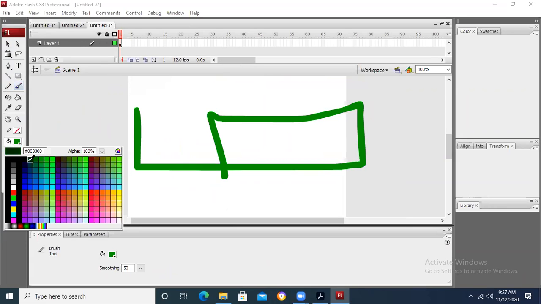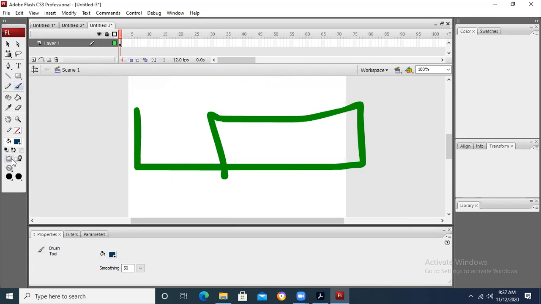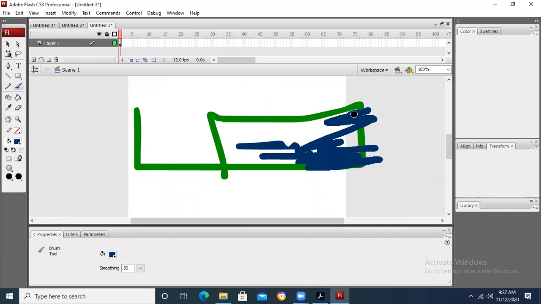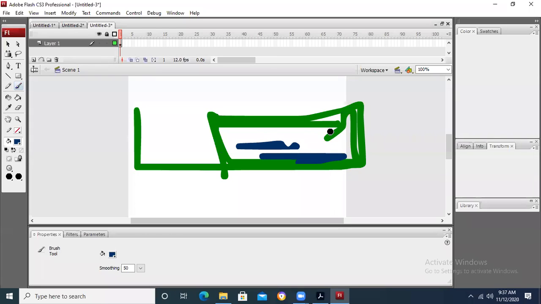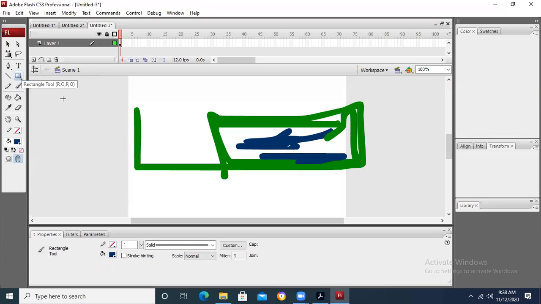Now I select some other color and I take paint inside. So you are filling inside. If you go to the outside, that outside will not work. Outside will not be applied. Only inside will be applied, so you can only fill inside.